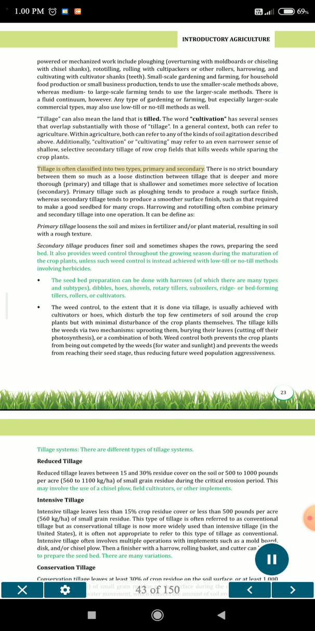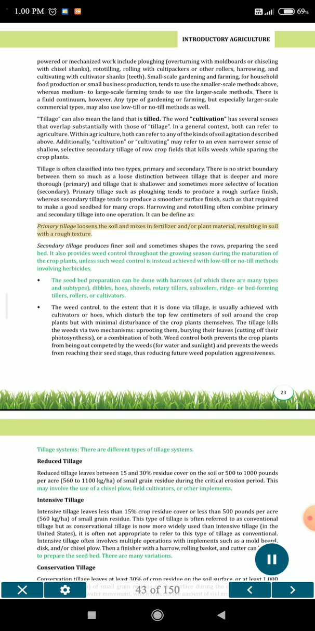Tillage is often classified into two types, primary and secondary. There is no strict boundary between them so much as a loose distinction between tillage that is deeper and more thorough, primary, and tillage that is shallower and sometimes more selective of location, secondary. Primary tillage such as plowing tends to produce a rough surface finish, whereas secondary tillage tends to produce a smoother surface finish, such as that required to make a good seed bed for many crops. Harrowing and rototilling often combine primary and secondary tillage into one operation.